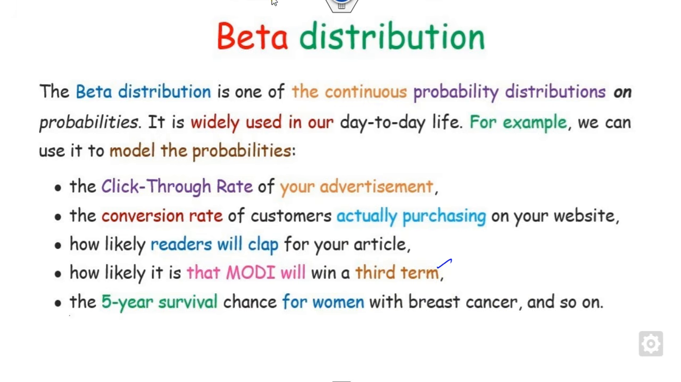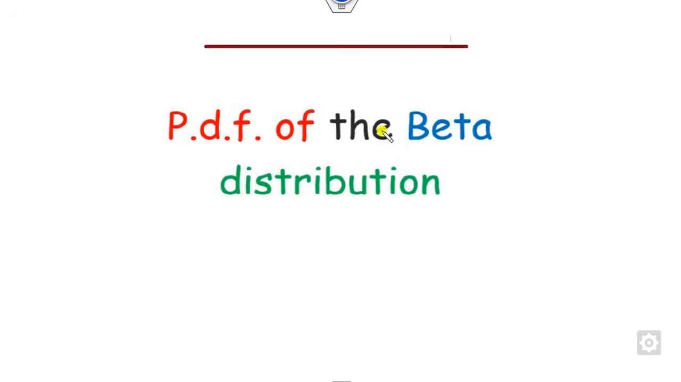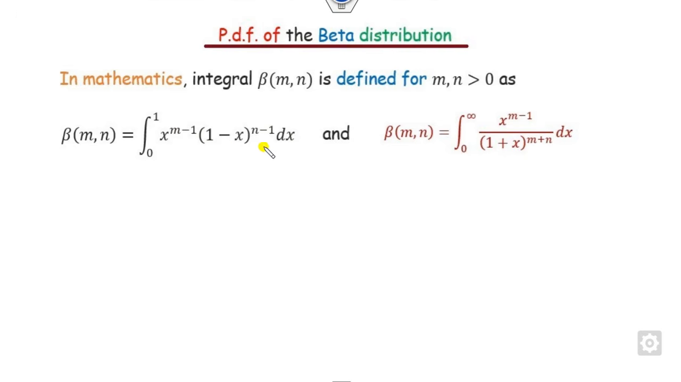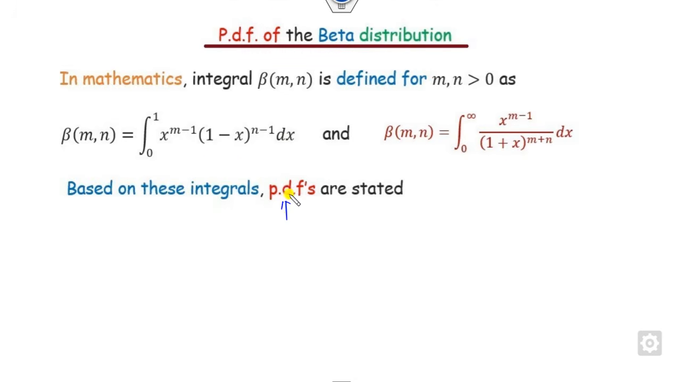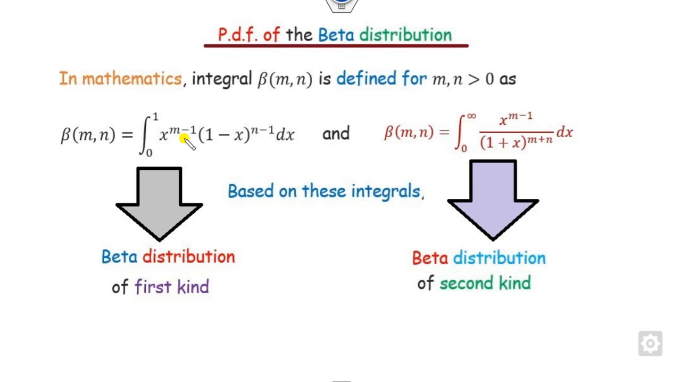So in order to understand this, we will see what the beta distribution is. As all of you know, in mathematics the integral of the beta function B(m,n) is defined in this way or this way: one is over the domain 0 to 1, the second is from 0 to infinity. So motivated by these two functions, we can define the PDFs in this way. If we define the PDF based on this integral, we call it the beta distribution of the first kind. If we define it based on this integral, we call it the beta distribution of the second kind.